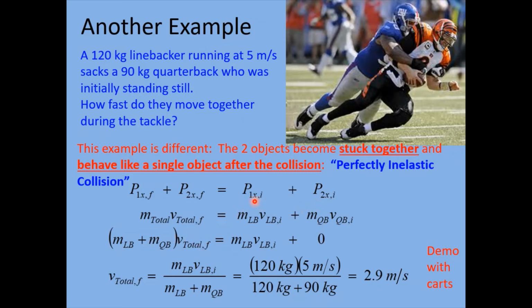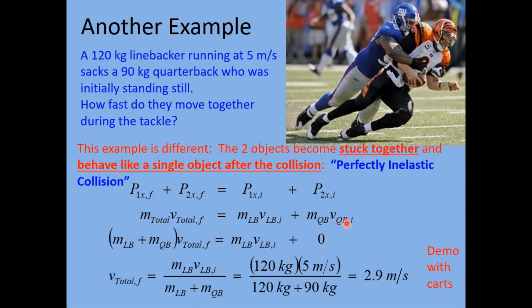Now on the right side are the initial momentums of the linebacker and the quarterback. Let's take a look at those. The linebacker has mass M_LB, and he has an initial velocity, which we were given up here. Now, what about the quarterback? The quarterback's initial momentum is 0 because remember he was standing still before he got tackled.